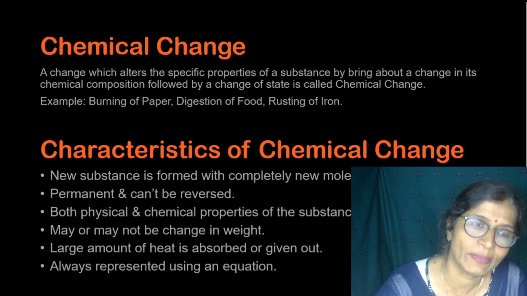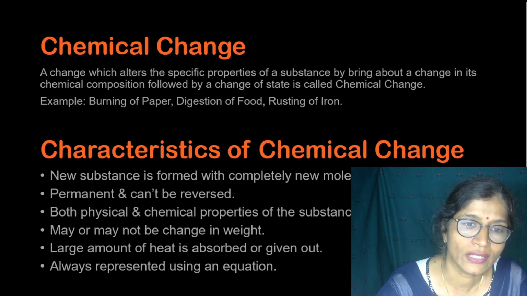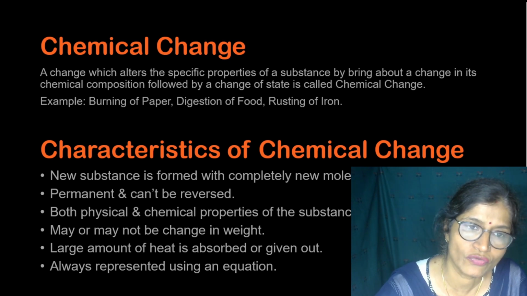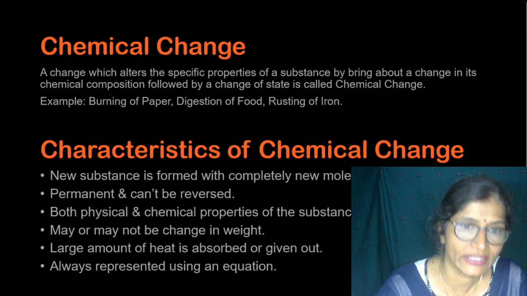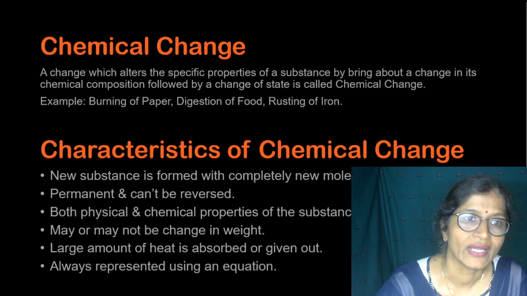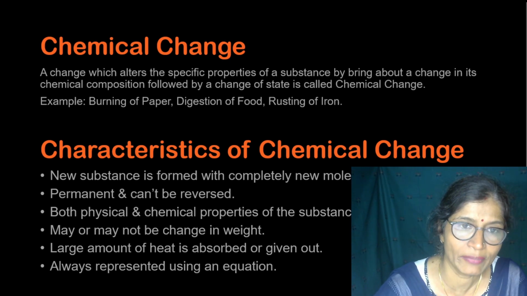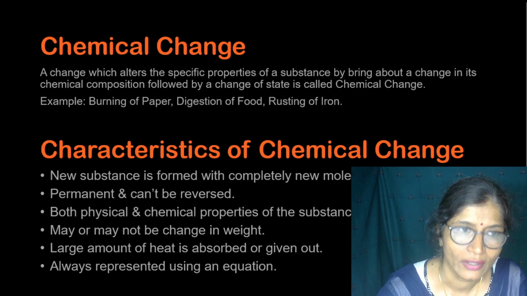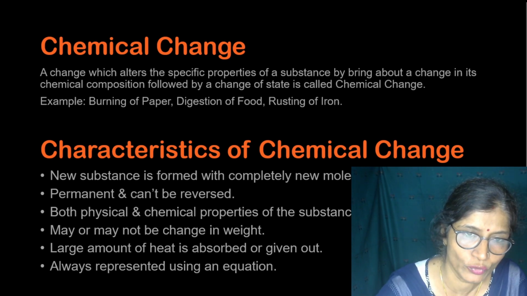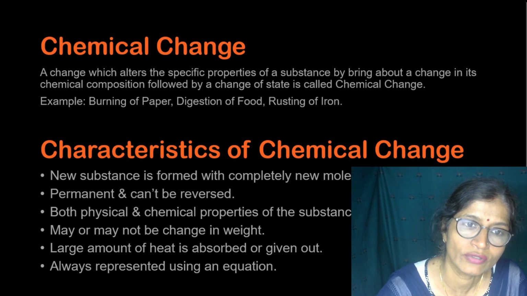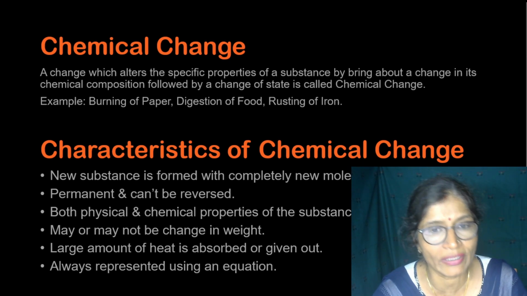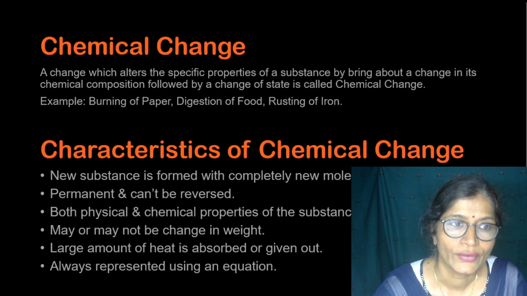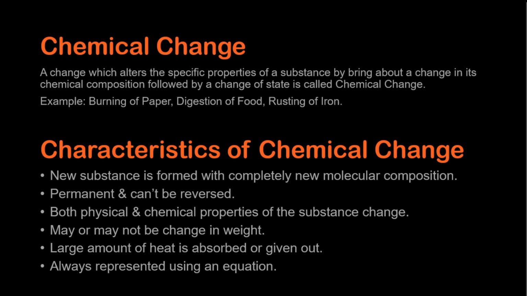Now next we have studied about the chemical change, where what happens? After the change, a new substance is formed with a totally new set of properties, and the chemical composition of the substance is totally changed. Physical as well as chemical properties of the substance change, like burning of paper, digestion of food, rusting of iron. All these are chemical changes. In the characteristics of chemical changes, a new substance is formed with a completely new molecular composition. This is permanent and it cannot be reversed.